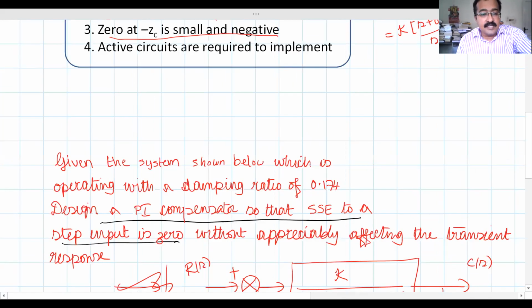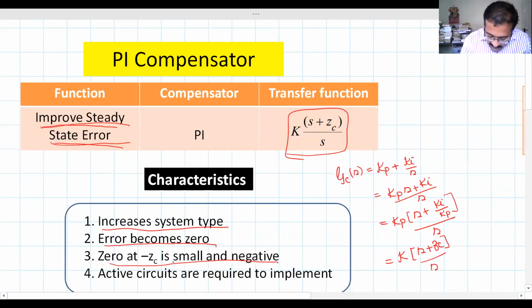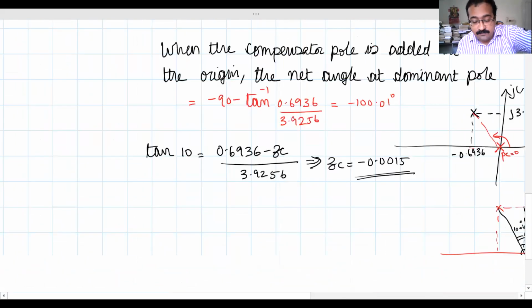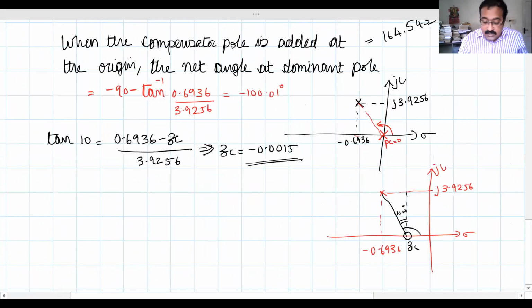So you see ZC, when we discuss this thing, the zero at Z minus ZC is small and negative. That's what we are getting here. It is small and it is also negative. Now, why didn't I take tan 10.01 degrees here? Because if you take the exact angle value, you will get your ZC as 0. That means you have to add a zero at the origin.